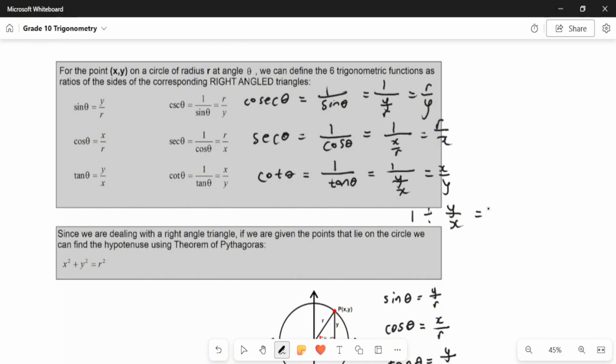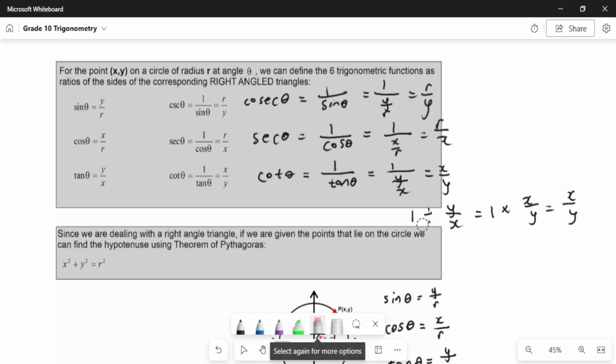What do we do? We multiply by the reciprocal of the second fraction, which is equivalent to x over y. Understood? I've talked about this property in the grade 9 fractions video, so it should not be foreign to you now. So that's what we have: the ratio, the reciprocal of the ratio, the ratio, and the reciprocal.